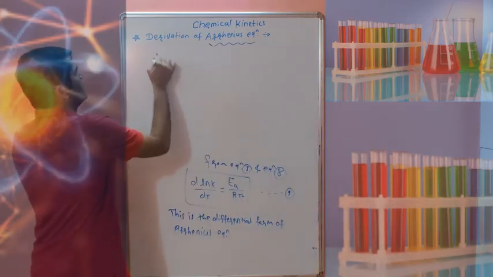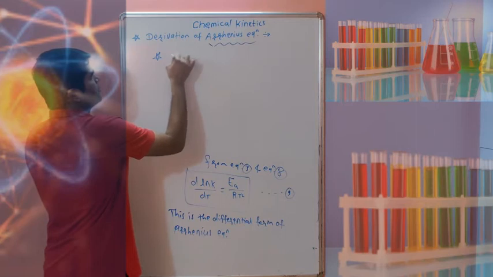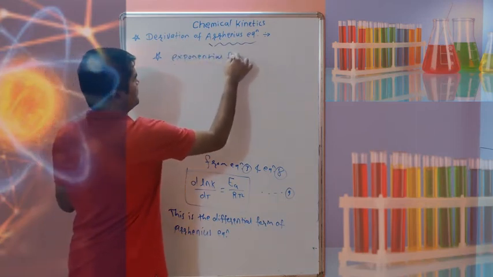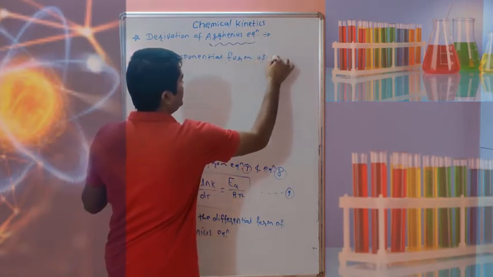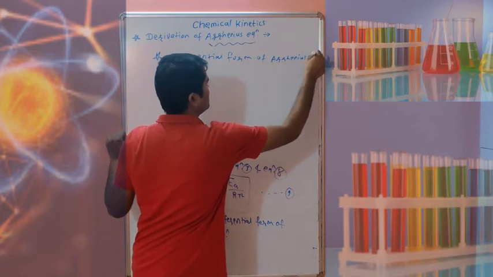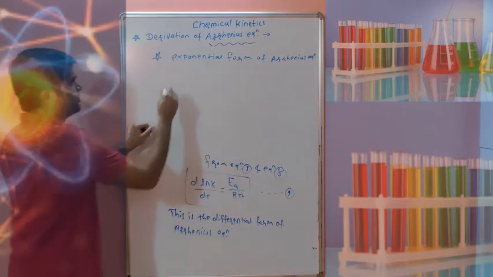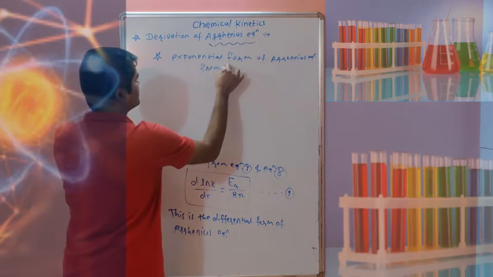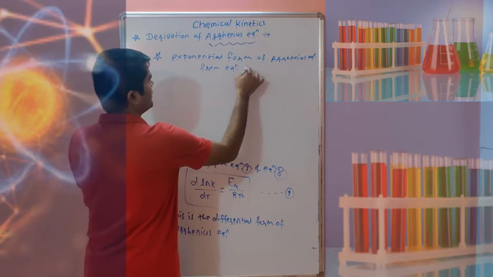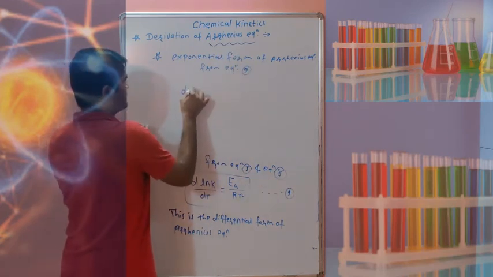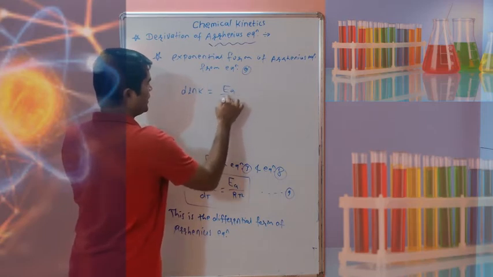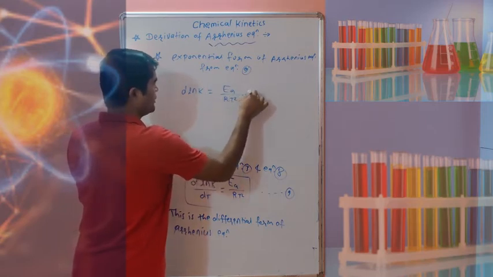So the exponential form of Arrhenius equation. From equation 9 we can derive that. So from equation 9 we can write d ln k is equal to Ea upon RT square into dt.